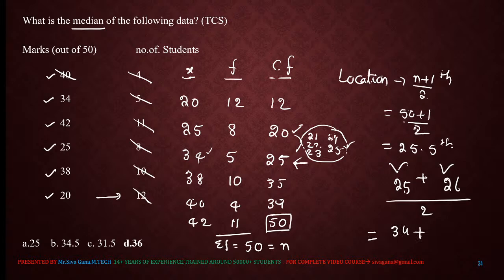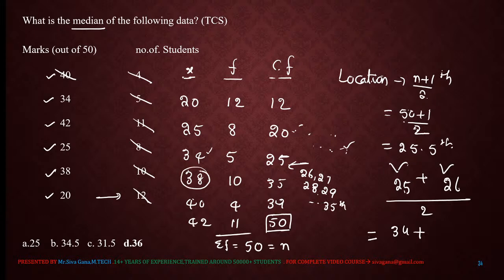Now the 26th location. Here 25 is over, which means the 26th, 27th, 28th, 29th, up to the 35th location. What value is present? 38 will be present up to the 35th location. So the value at the 26th location is nothing but 38. So 34 plus 38 by 2: 72 by 2 is 36.